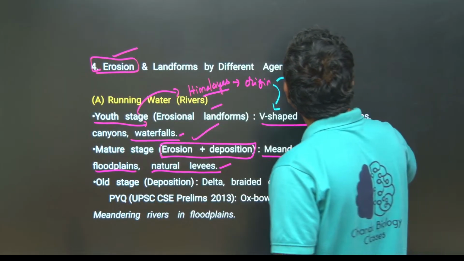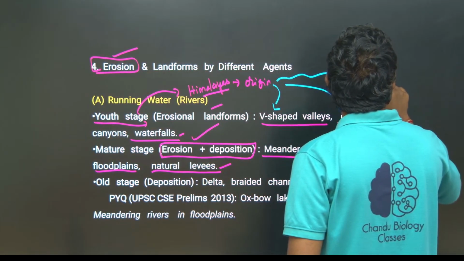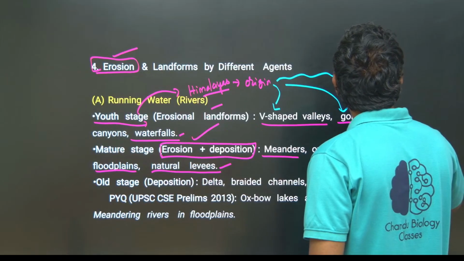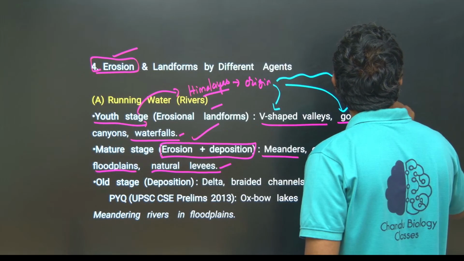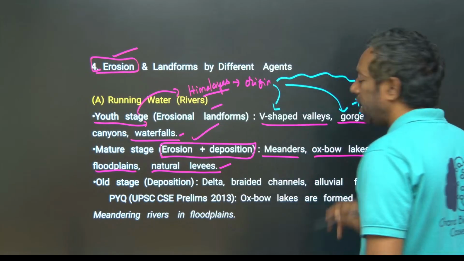After a long course, they journey through areas like Himachal Pradesh, Uttar Pradesh, Bihar, Assam.